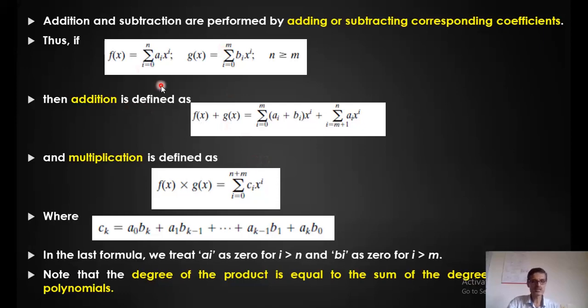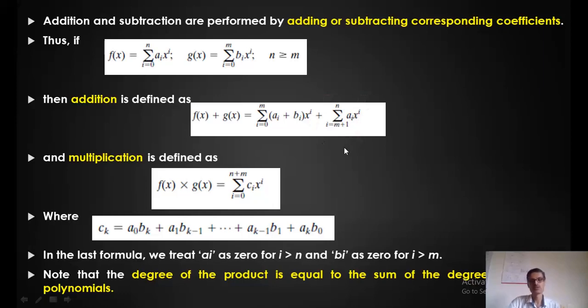Then we can define addition as f of x plus g of x, which is the summation of ai plus bi times x to the power i, plus the summation from i equals m plus 1 to n of ai xi. As long as the coefficients are matching, say from 0 to m, you directly add those elements. The remaining terms have more coefficients, because n is more than m.